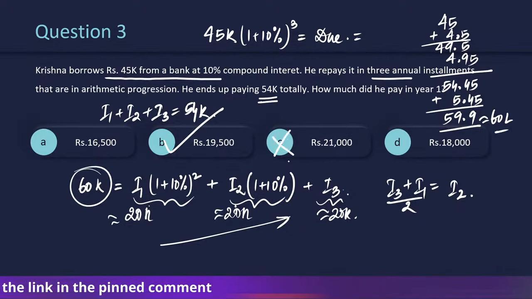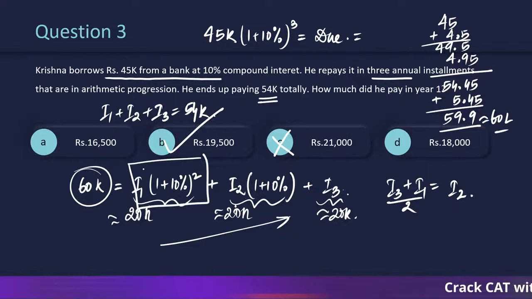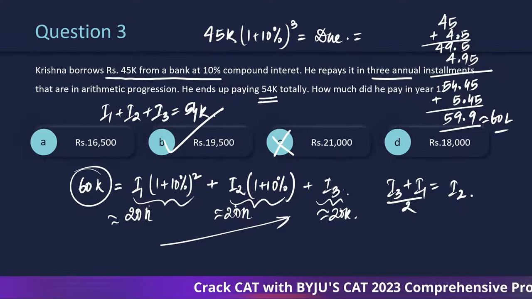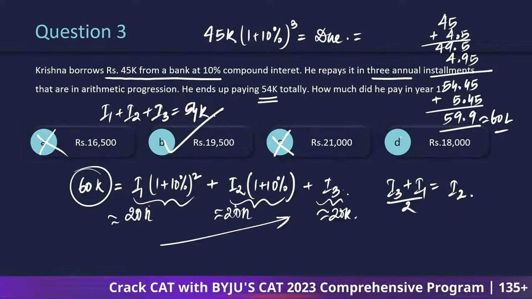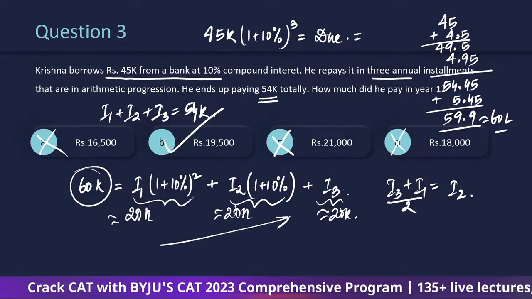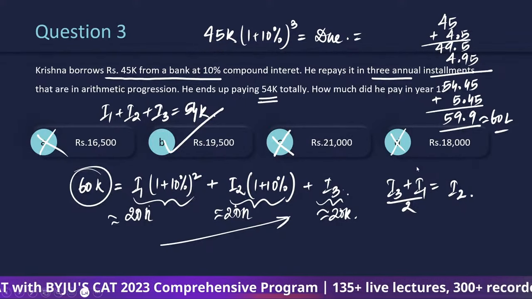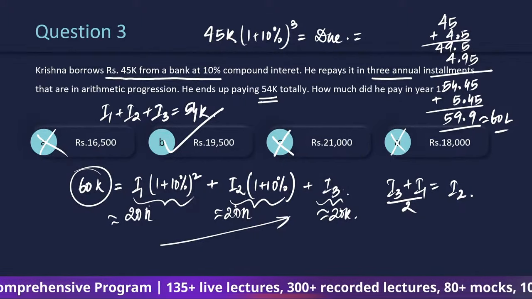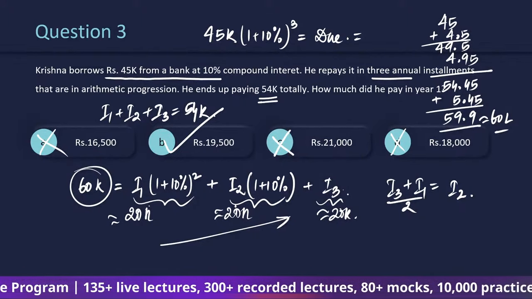It will definitely not be that I1 is 21,000. If I1 is 21,000, that is more than 1/3 of 60,000, which is 20,000, so it would pay it all here itself, isn't it? The other values are quite high, so they cannot be the answers. Why B and C will lead to more than 54, Vinod?